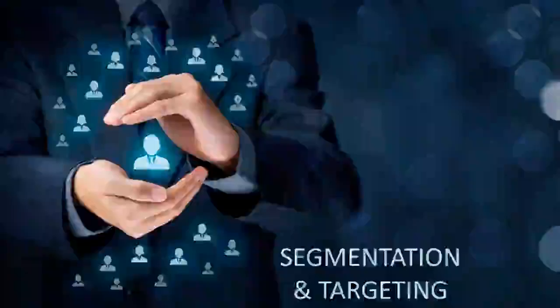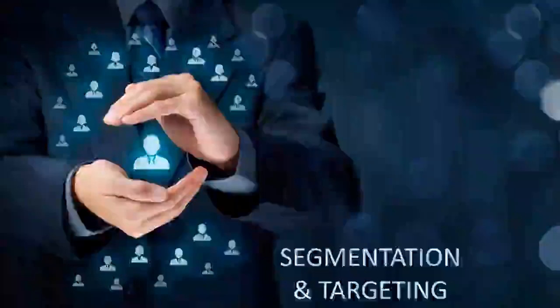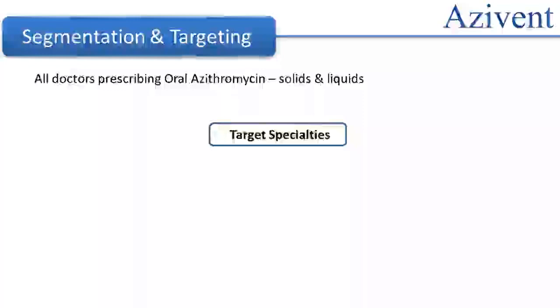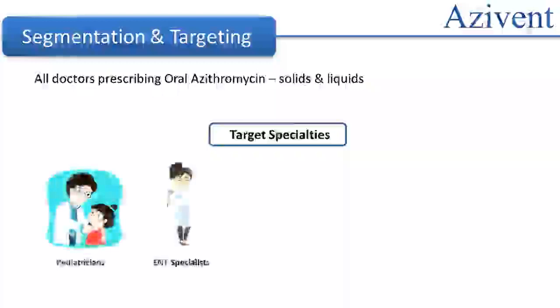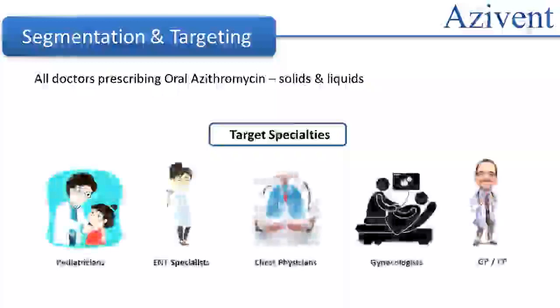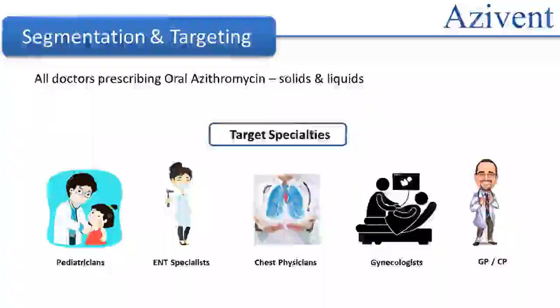Let us now look at the marketing mix for Azivent, beginning with segmentation and targeting. All the doctors who prescribe oral azithromycin, that is either solids, liquids, or both, will be our target specialties. These will include pediatricians, ENT specialists, chest physicians, gynecologists, GPs and CPs.